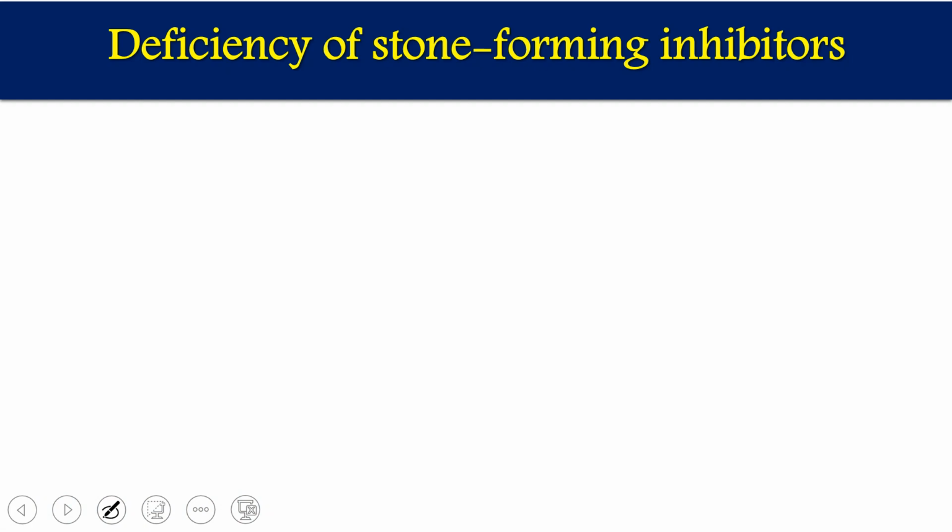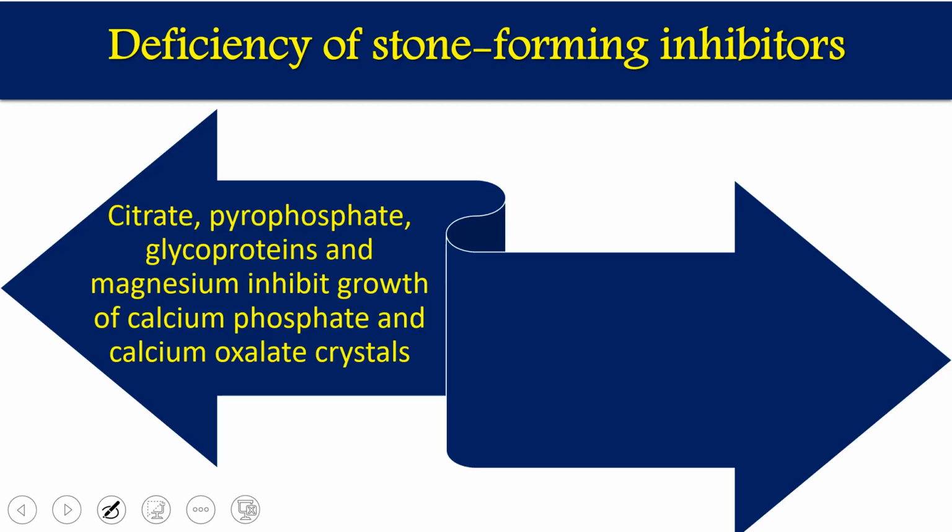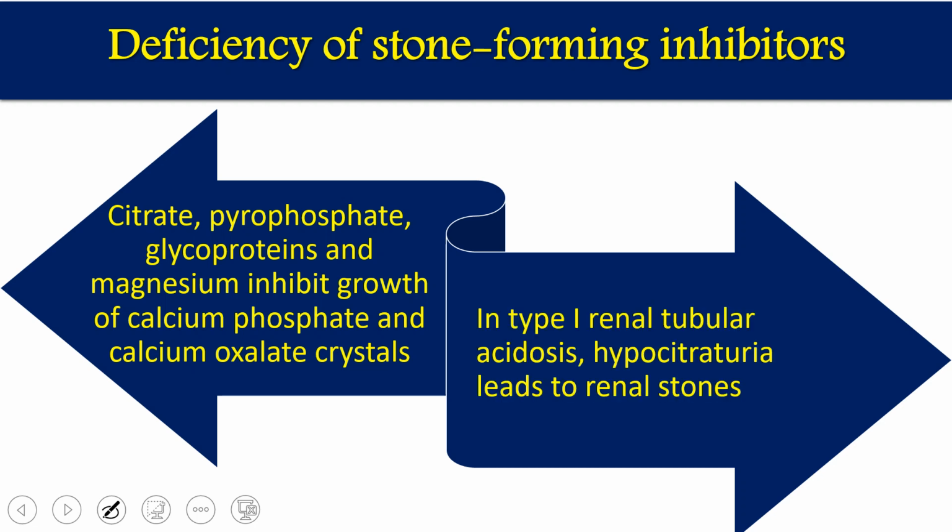There are some compounds we have talked about which inhibit the stone-forming processes, like citrate, pyrophosphate, glycoproteins, and magnesium, which inhibit the growth of calcium phosphate and calcium oxalate crystals. If we have a sufficient amount of citrate, pyrophosphate, and glycoproteins, these normally chelate calcium, so calcium phosphate and calcium oxalate crystals do not form in the presence of these compounds. So citrate, pyrophosphate, glycoproteins, and magnesium are stone-forming inhibitors.